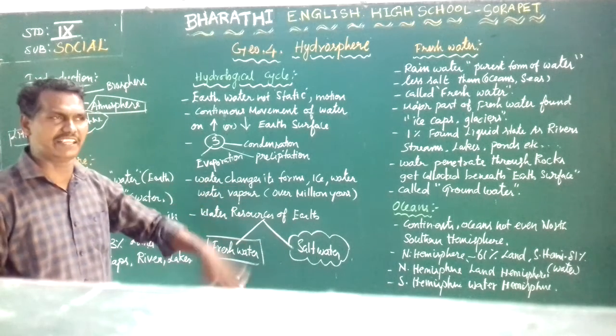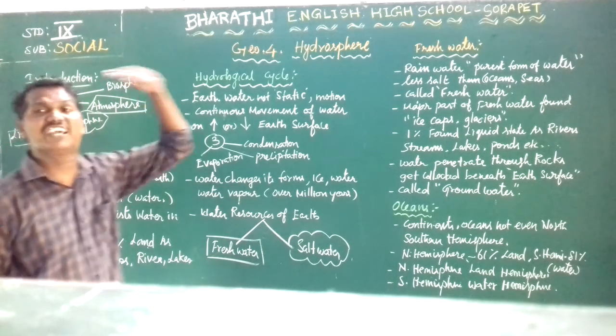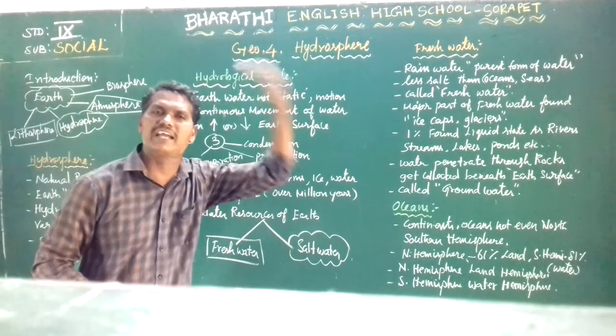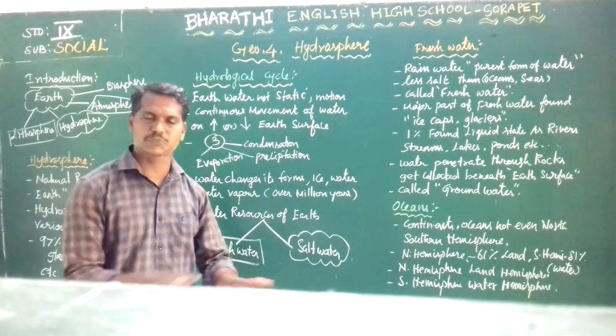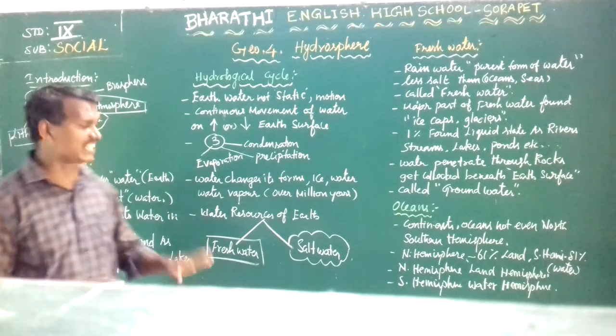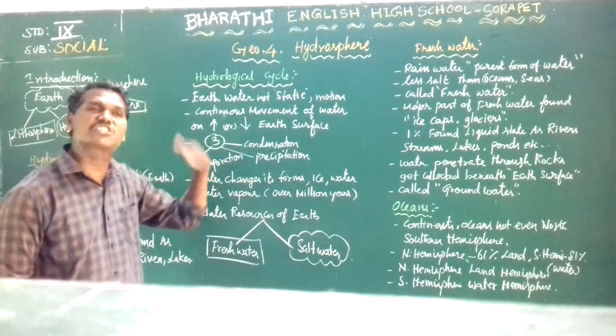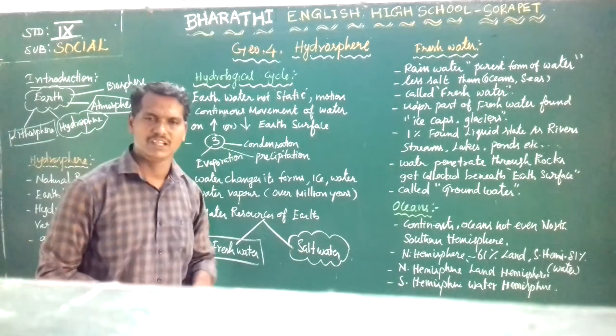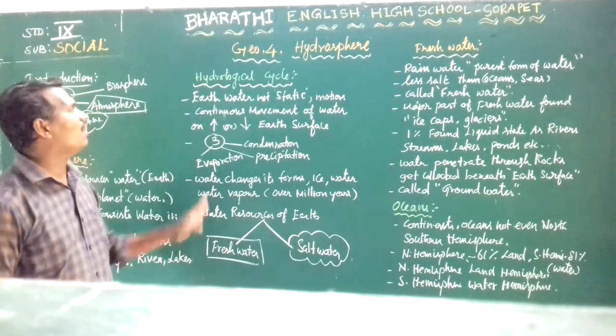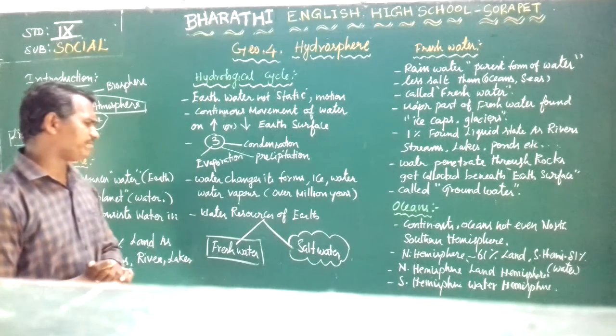This process happened over many millions of years. Okay, so this is what a hydrological cycle is.